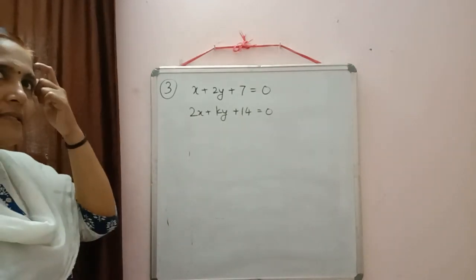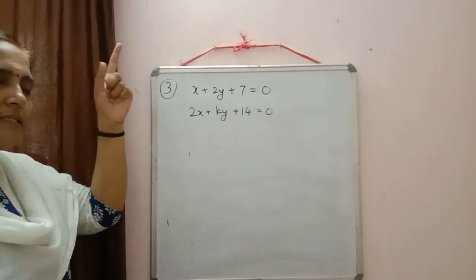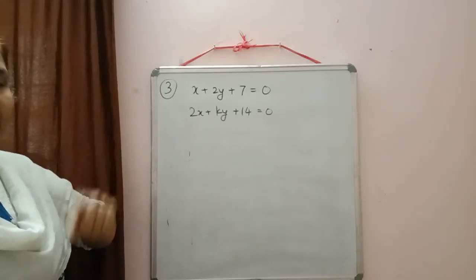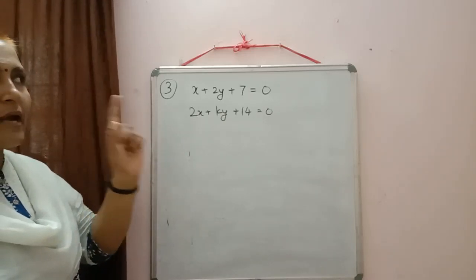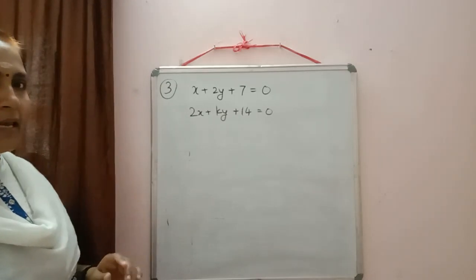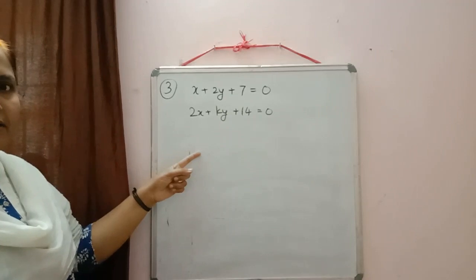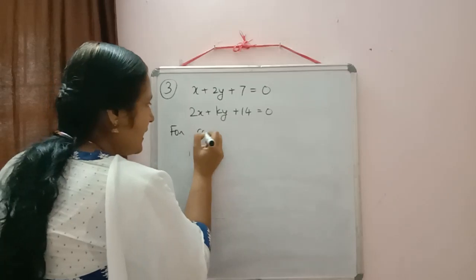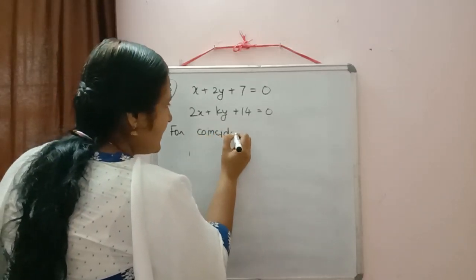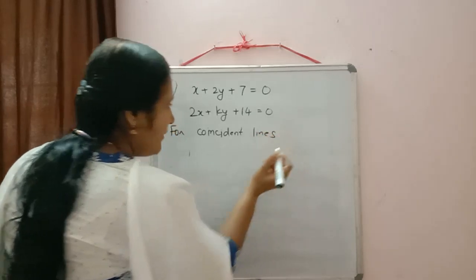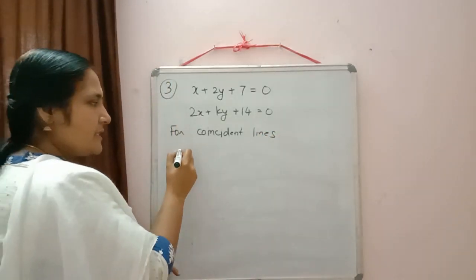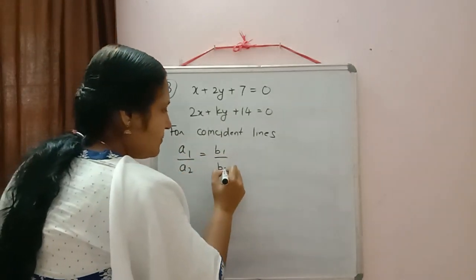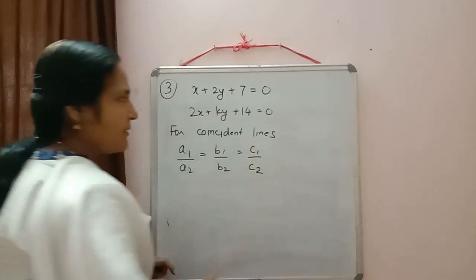So coincident lines, just imagine there, coincident lines means which type of solution we are getting? Yes, we are getting infinitely many solutions. So we have to write down the condition for infinitely many solutions. But here we will not write infinitely many solutions. We will write down the condition which is given in the question, that is coincident lines. So for coincident lines we have the condition. Condition means the condition which is same for infinitely many solutions. a1 by a2 equal to b1 by b2 equal to c1 by c2.